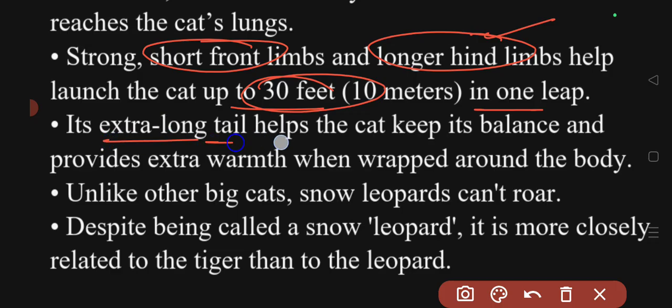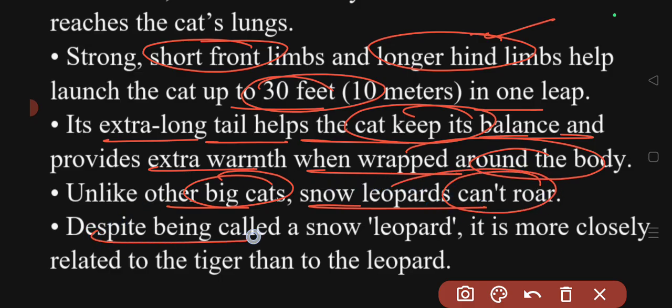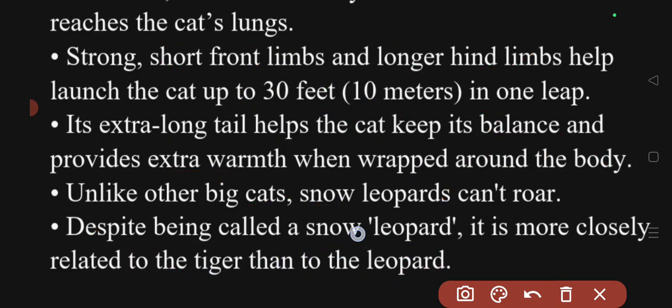Its extra long tail helps the cat keep its balance and provides extra warmth when wrapped around the body. Because of its longer tail, when it is wrapped around its body, this will help in protecting itself from the harsh snowy conditions. Unlike other big cats, snow leopards cannot roar. Remember this point. Despite being called a snow leopard, it is more closely related to the tiger than to the leopard, and has more features nearer to the tiger.